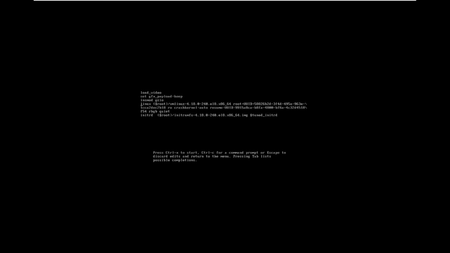In the second step, after pressing E, go to the end of the Linux line. Okay, now I'm going to the end of the second line.